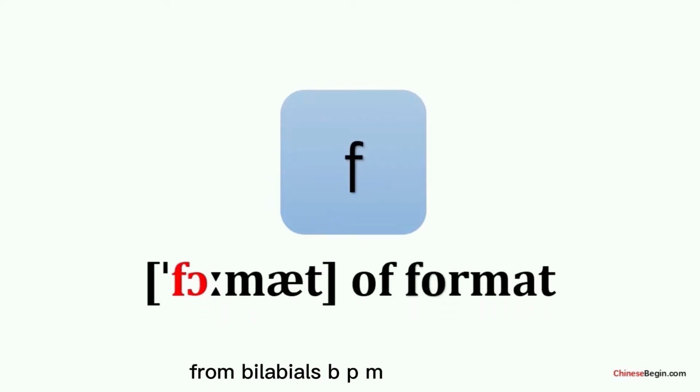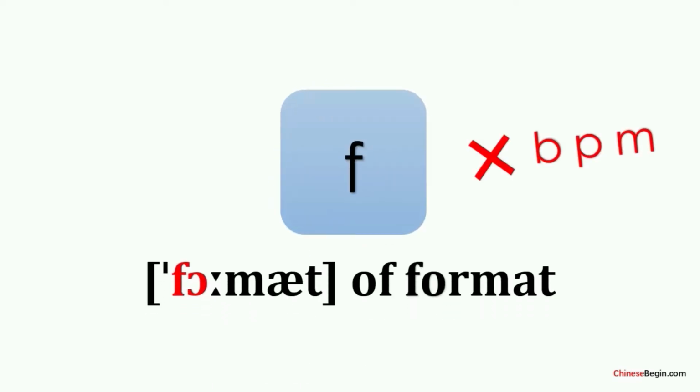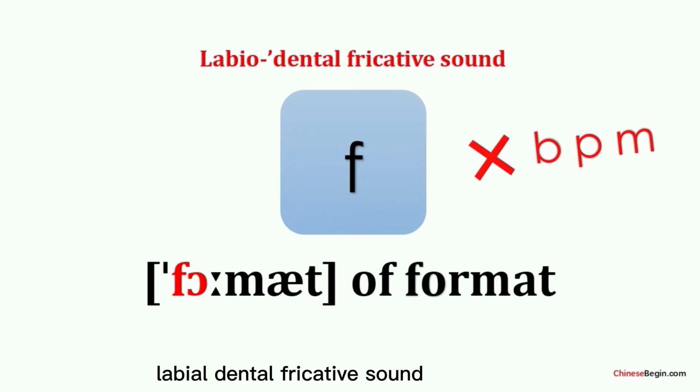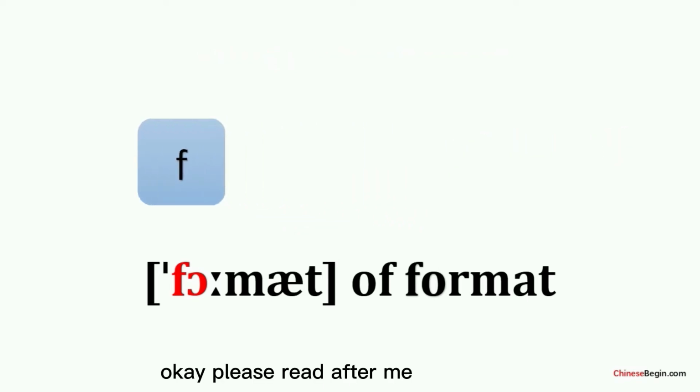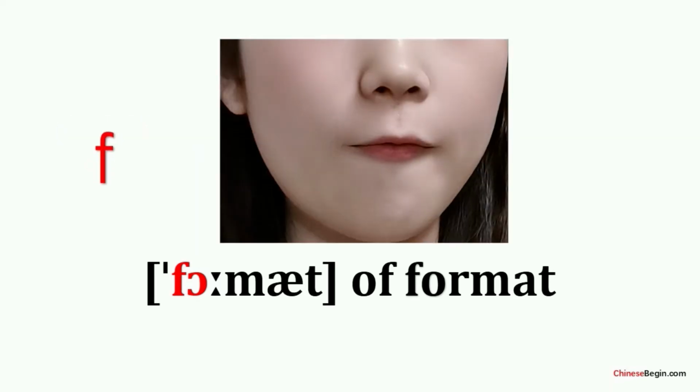The next one is fo, different from bilabial bo, po, mo. Fo is a voiceless labiodental fricative sound. When we pronounce it, the upper teeth make a light contact with the lower lip, and the air is released in between with friction. It sounds like fo in format. Okay, please read after me.